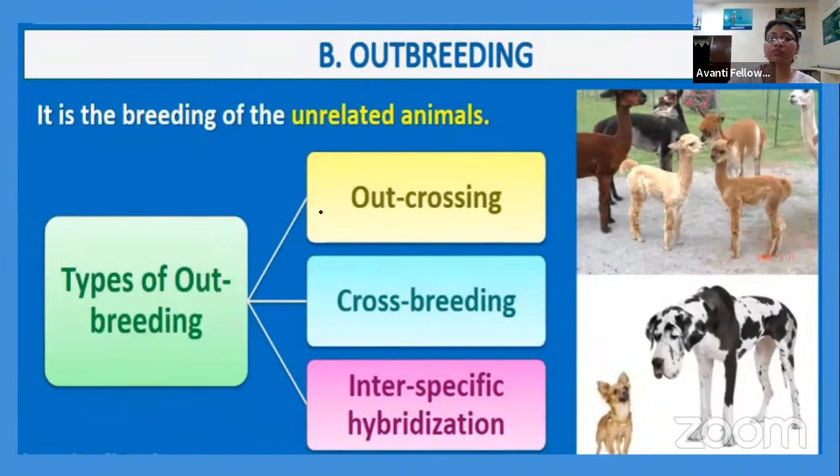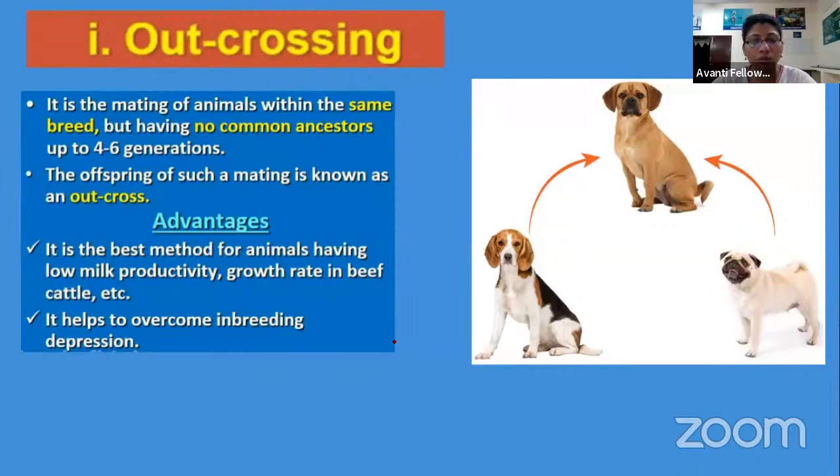Outbreeding is found in 3 different forms: outcrossing, crossbreeding, and interspecies hybridization. Let's have a quick look at this. Outcrossing means we are mating animals of the same breed, but they do not have any common ancestor. And this mating also goes up to 4 to 6 generations.